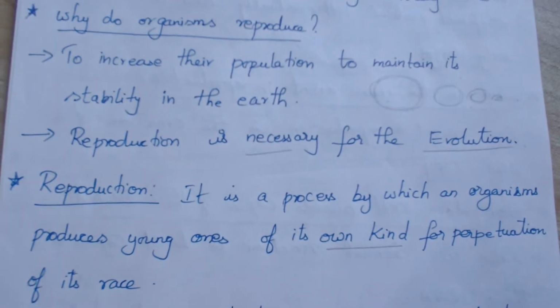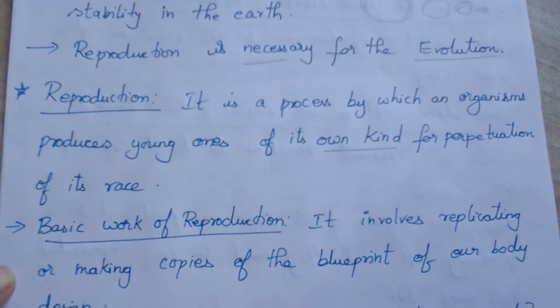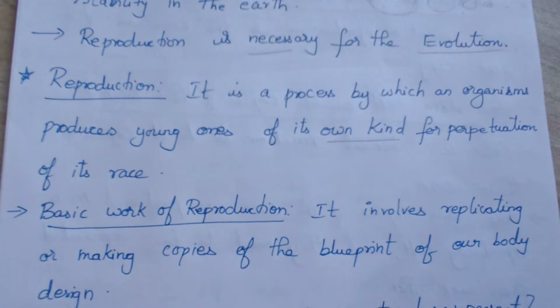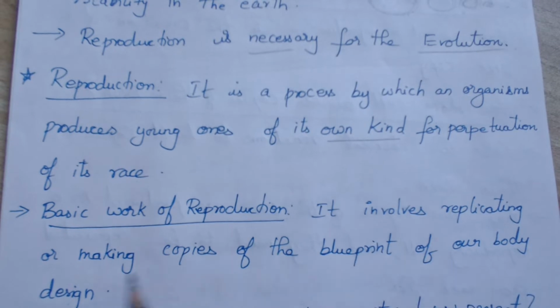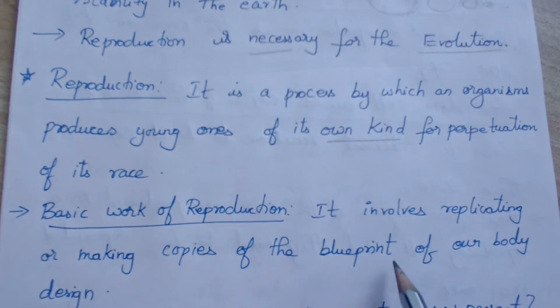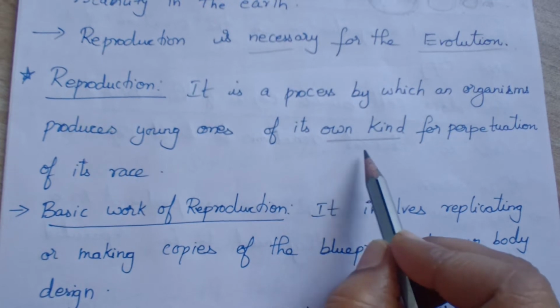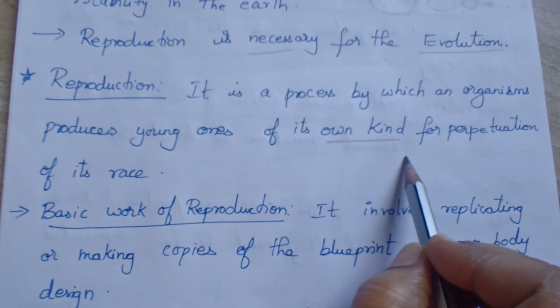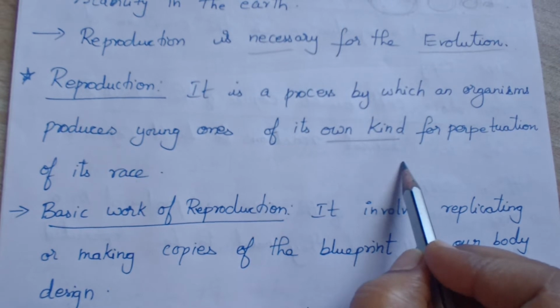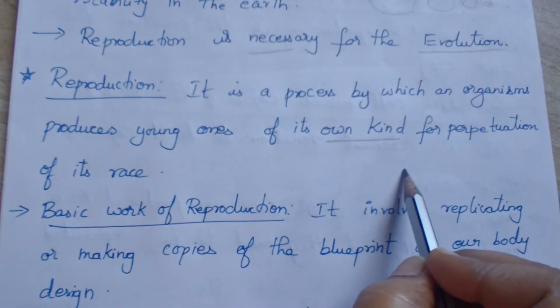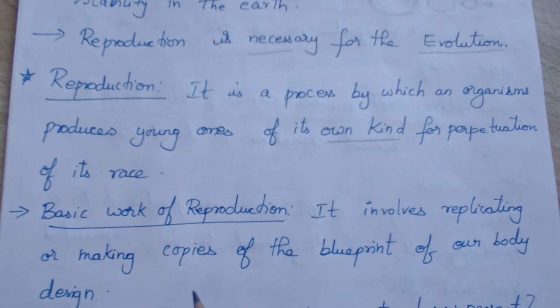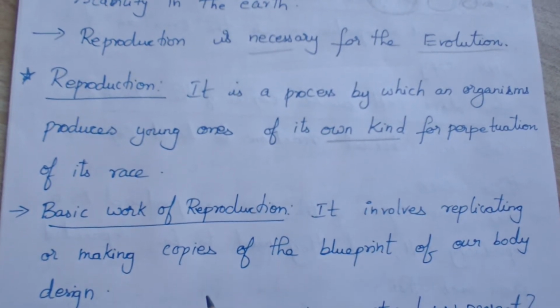Next, what is the basic work involved in reproduction? What is their actual work? It involves replicating or making copies of the blueprint of our body design. They produce young ones of their own kind. A human being will give birth to a human being only. A monkey will give birth to a monkey baby, a cat will give birth to a cat baby, right? So they have to make their own copies. That is the work they are doing.